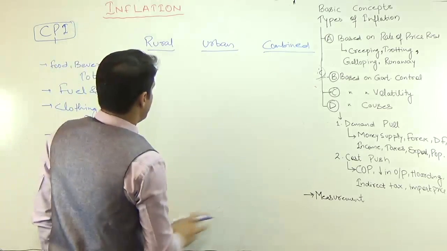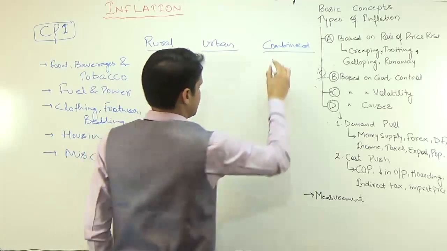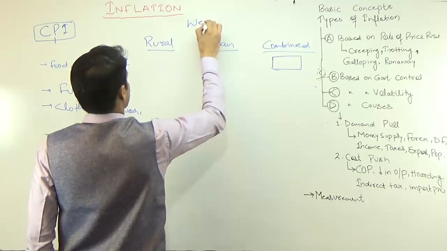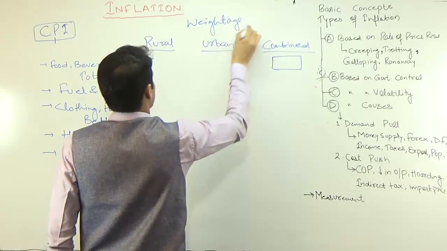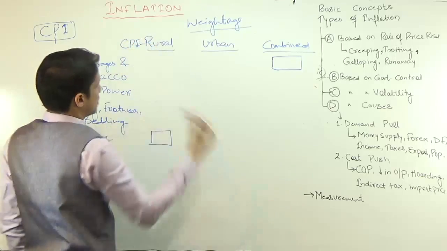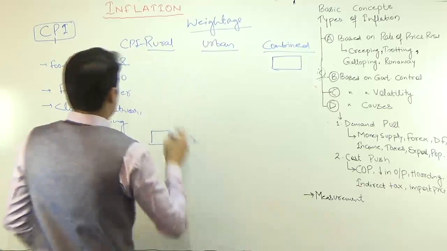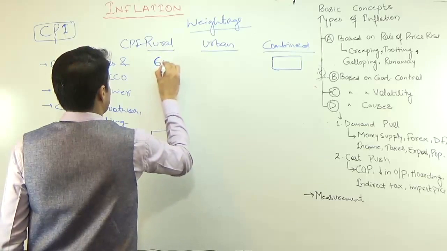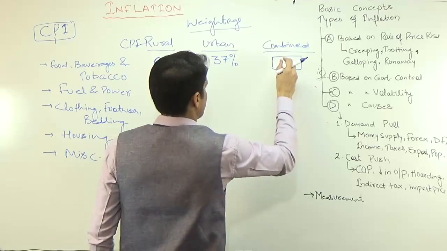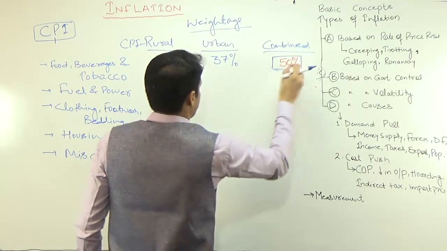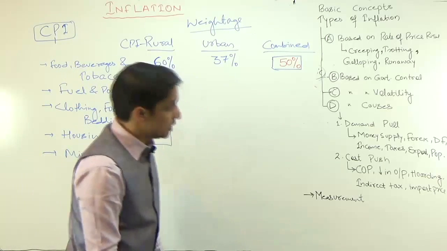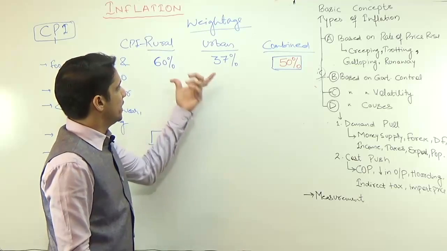You don't have to cram all these figures, but you just have to cram these two figures. This is the weightage given to all these commodities in CPI rural, CPI urban or CPI combined. Here for food it is 60%, 37%, and combined we have 50%. Because the percentage of population living in urban areas is less and the population living in rural areas is more, that is why the average is less.